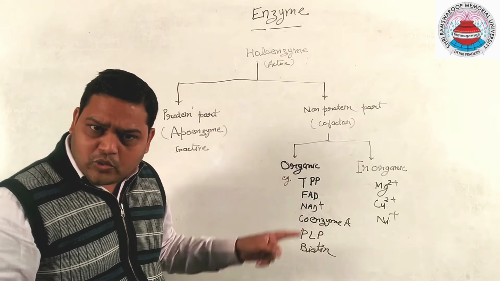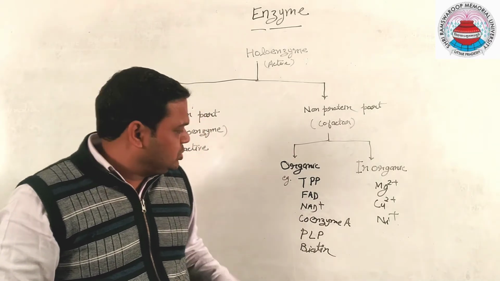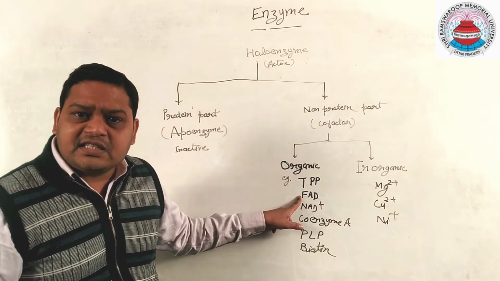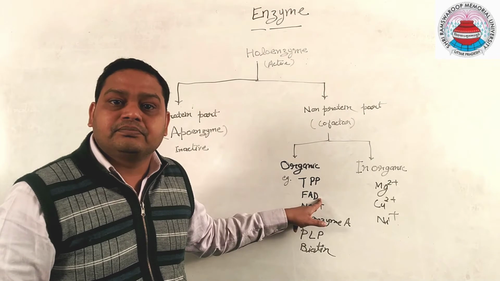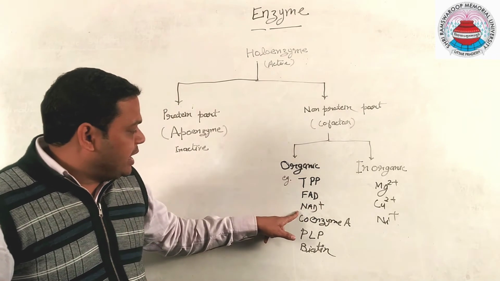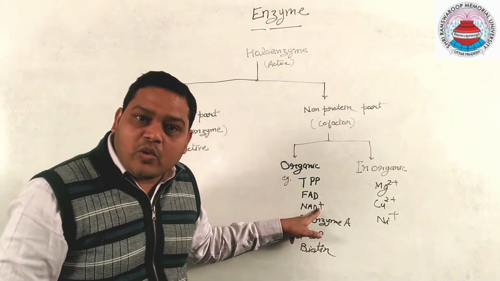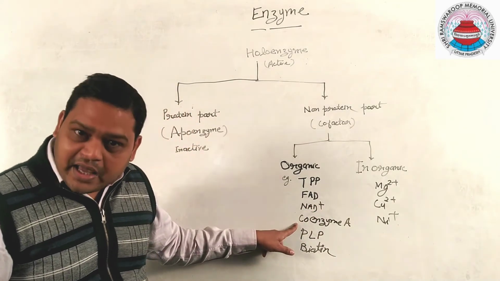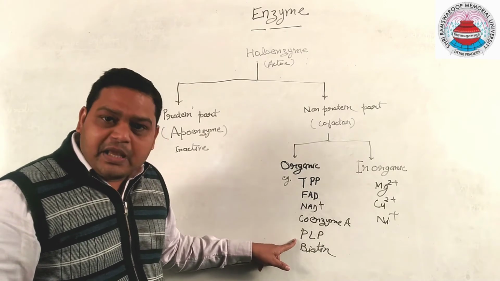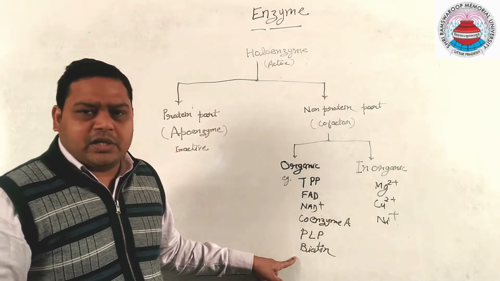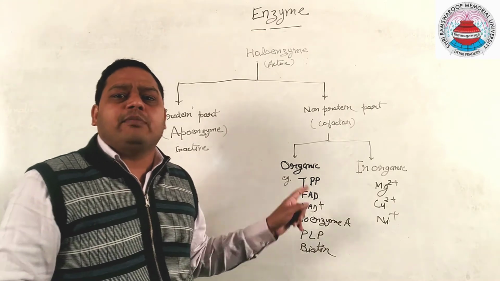FAD is also a coenzyme which forms from vitamin B2, and the full form of FAD is flavin adenine dinucleotide. Similarly, NAD, nicotinamide adenine dinucleotide, is also a coenzyme. Coenzyme A is also a coenzyme. PLP, pyridoxal phosphate, and biotin. All these coenzymes are actually different types of vitamin B complex.